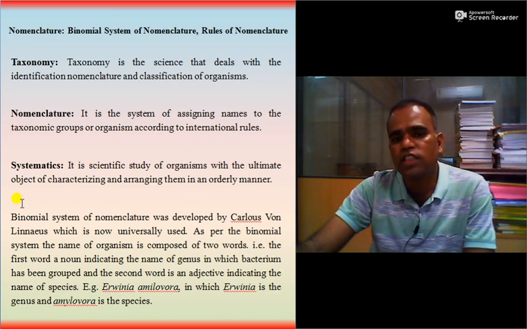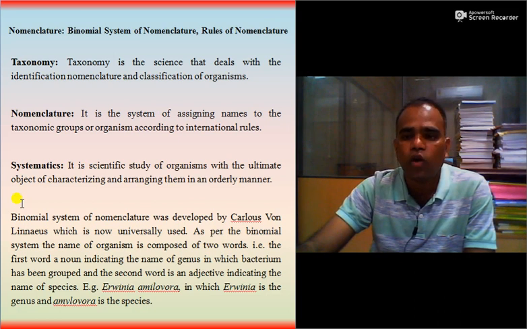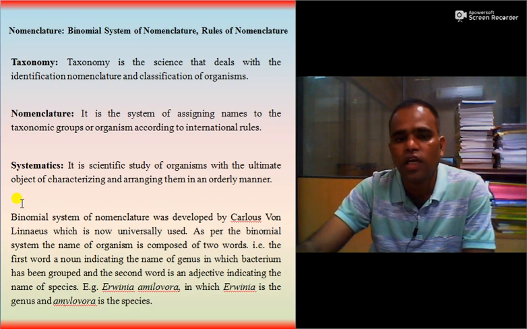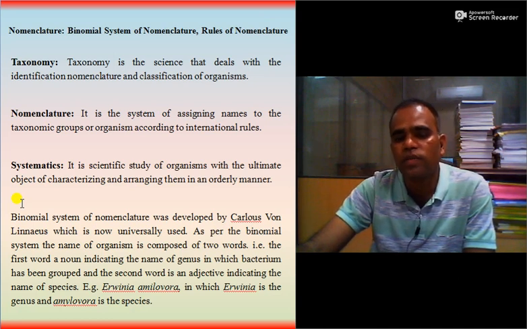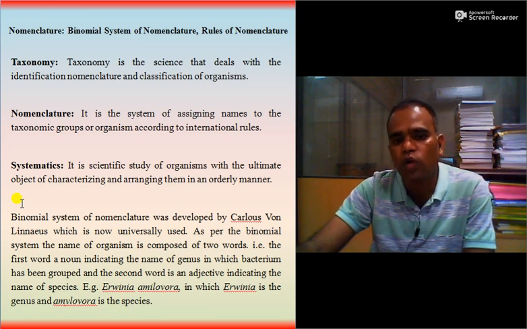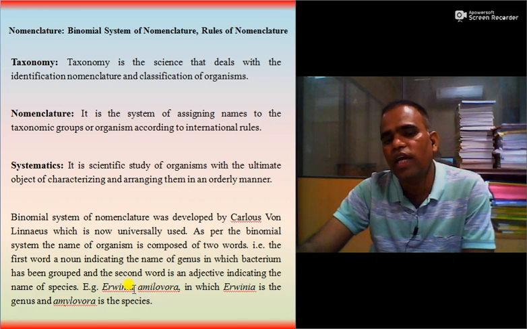So the binomial system of nomenclature was developed by Carolus Linnaeus, which is now universally used. As per the binomial system of nomenclature, the name of an organism is composed of two words. The first word is a noun and the second one is its adjective. Say for example, Erwinia amylovora. So Erwinia is the genus, and amylovora is the species.